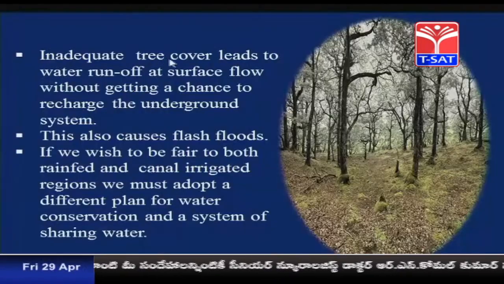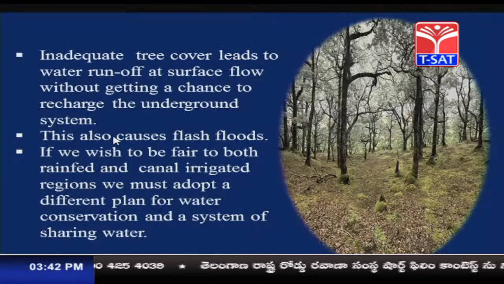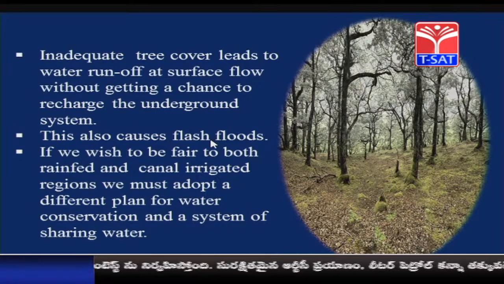If the trees are there, water will percolate deep inside the soil. If that does not happen, the water will flow at a greater speed. Inadequate tree cover leads to water runoff. If there are no trees available, what will happen? The rainwater does not percolate deep inside the soil and it moves off with greater speed. It leads to less recharge of the underground water. This also causes flash floods. This is also one of the reasons for the occurrence of flash floods.